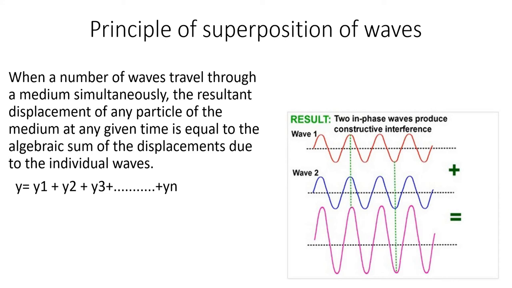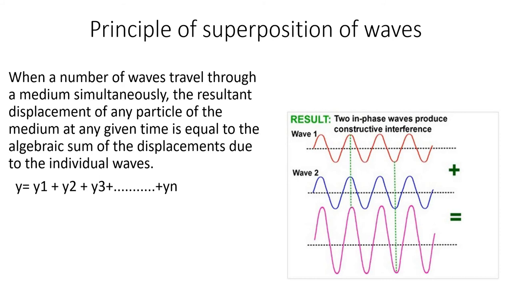In this diagram you can see that wave 1 is shown in red, and wave 2 is shown in blue. If these two waves are superimposed, what will happen? You can see that both crests are reaching at the same time. So the resultant will be a wave, shown in pink, with a larger amplitude. The amplitude will be equal to the amplitude of the first wave plus the second wave. Is it clear?